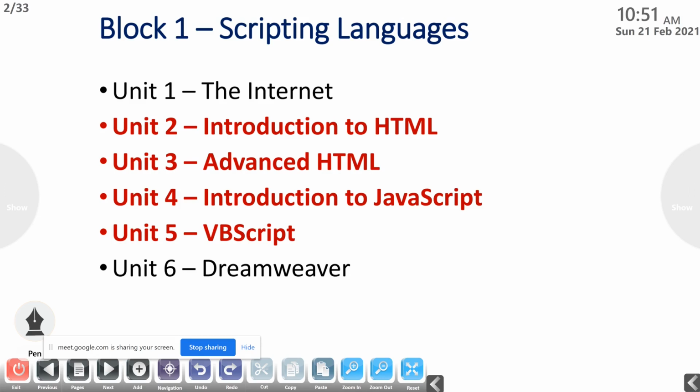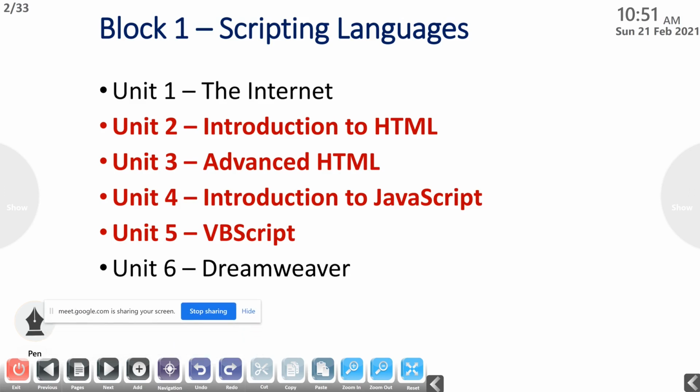All of you know that we have only limited time for completing this entire paper. The unit 1 that we are not discussing here, you just go through that theory part, and it may ask questions from this unit for your viva. And the unit 2, introduction to HTML, we will complete today itself. It may take around 1 hour.